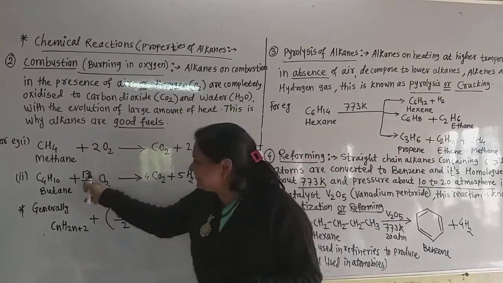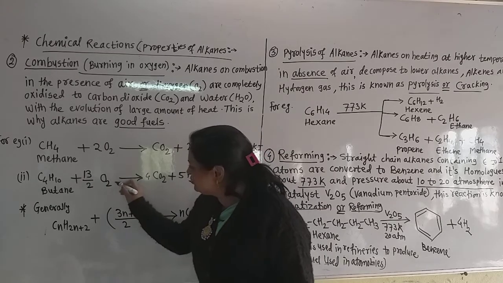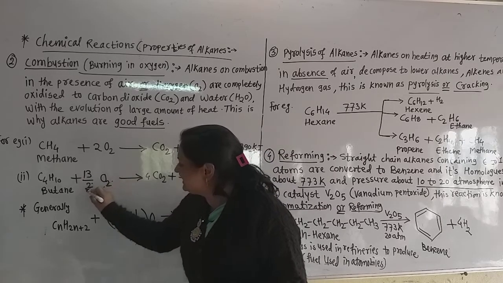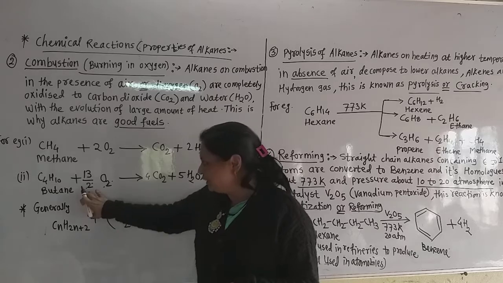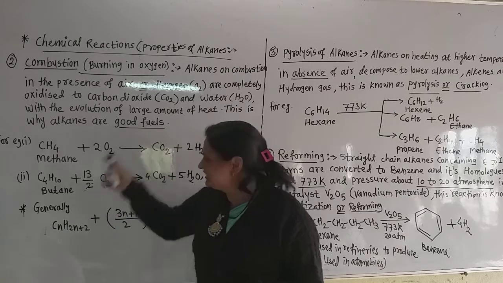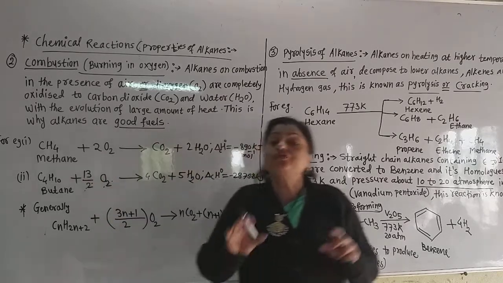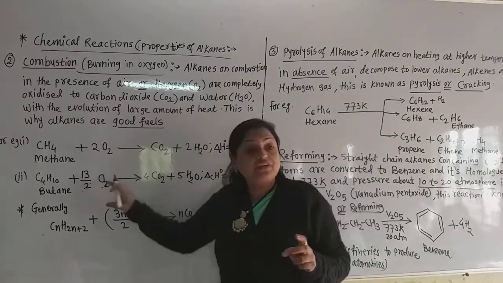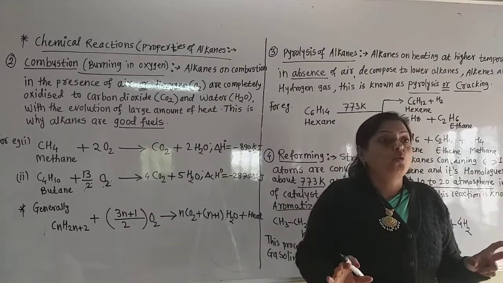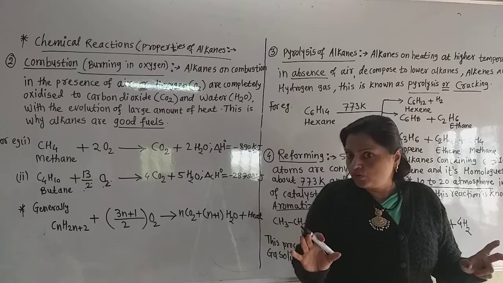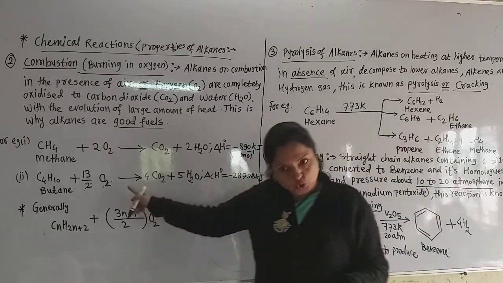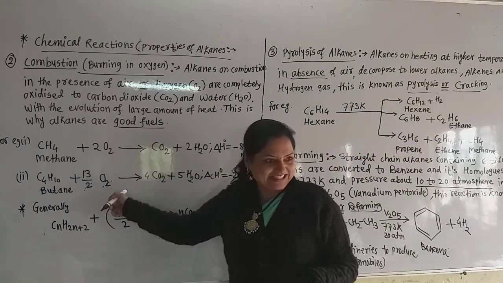Now write 13 by 2 here, because these 2 and these 2 get cancelled, one on the lower side and one on the upper side. We must write O2 and then balance in this way.